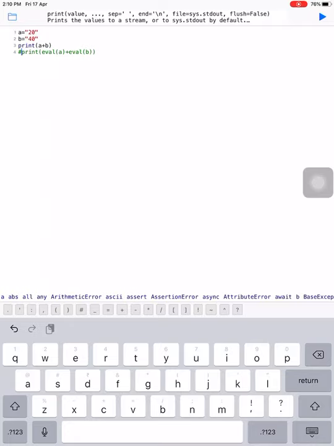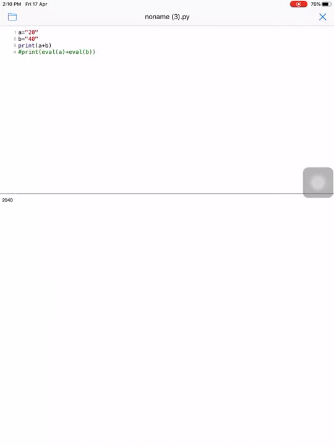So whenever we print a plus b, what will happen? Is the output 60 or is it 20, 40? Yeah, is it 20, 40? Because a and b will be treated as strings, and whenever we add strings, the values will be concatenated. See the output of this program, the answer will be 2040.